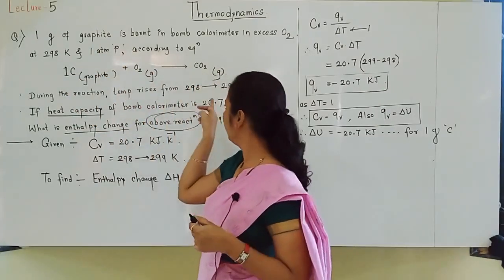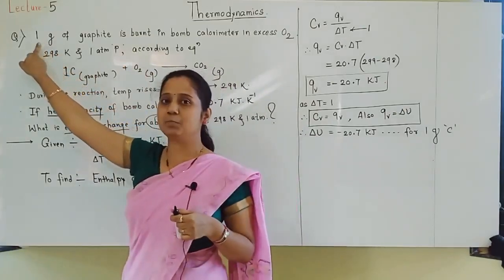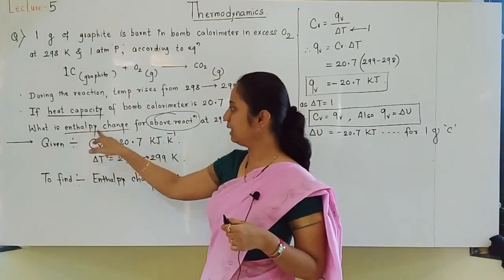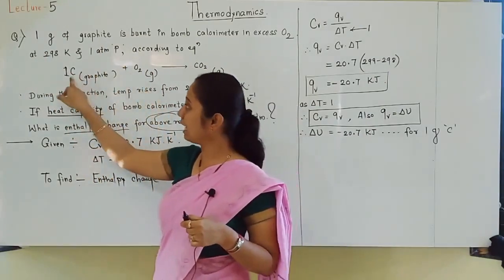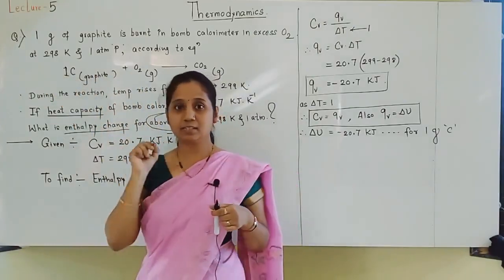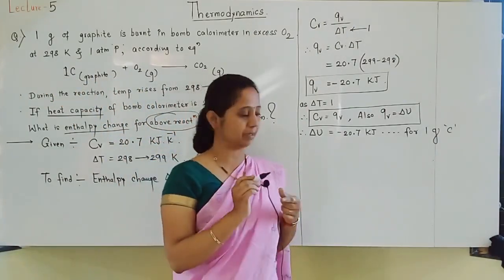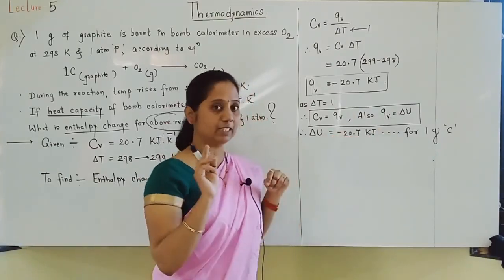The 20.7 kilojoules we calculated is for 1 gram.